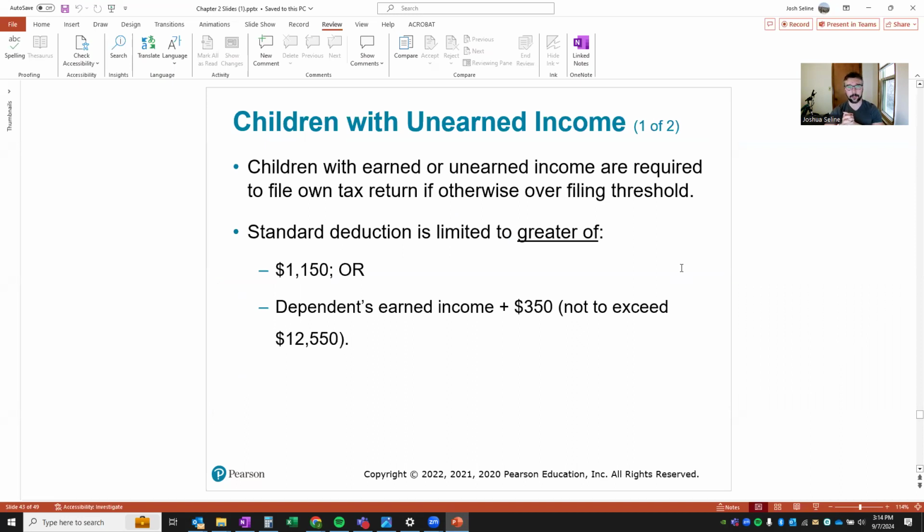Children with unearned or earned income are required to file their own tax return if their standard deduction is limited to the greater of $1,150 or their earned income plus $350, and their income does not exceed the standard deduction.